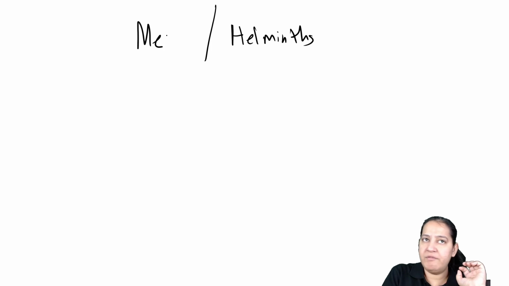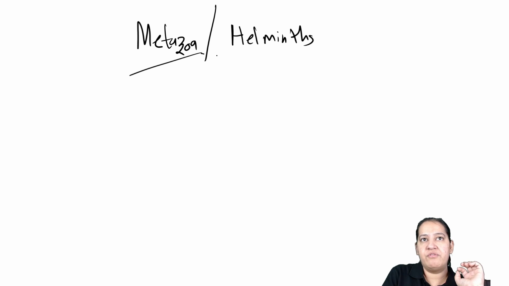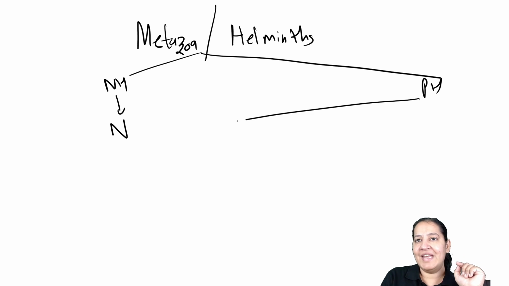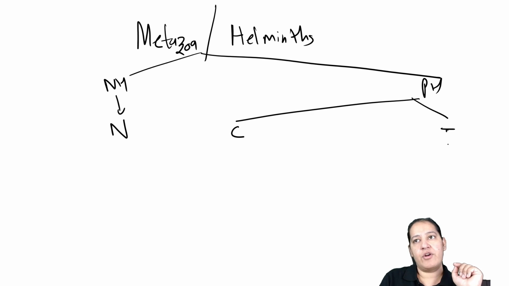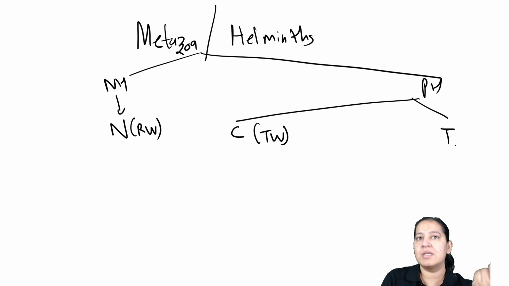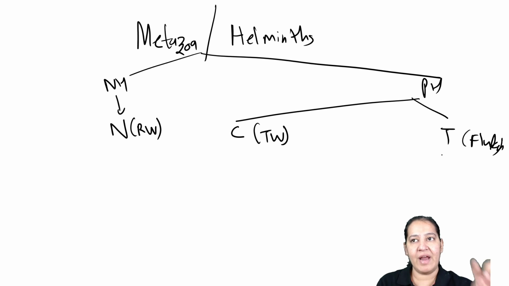Let me start with metazoa or helminths. I'm starting with metazoa. Protozoa we have done. Metazoa, divide them into 2 categories: nematohelminths and platyhelminths. Nematohelminths have only nematodes, right? Platyhelminths have cestodes and trematodes. So nematodes are the roundworms, cestodes are the tapeworms, and trematodes are the flukes. Yes or no? Give me a thumbs up if you agree.